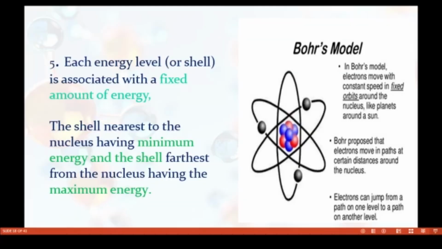Each energy level or shell is associated with a fixed amount of energy. This is very important. The shell nearest to the nucleus has the minimum energy, and the shell farthest from the nucleus has the maximum energy.